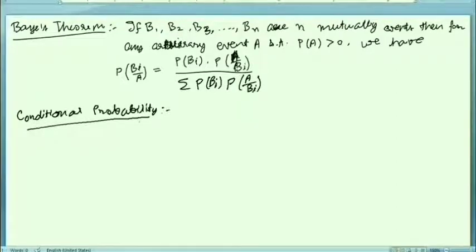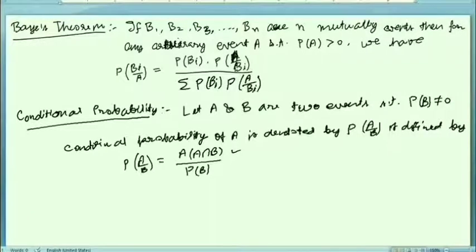If we have A and B, let A and B be two mutually exclusive events, then for any arbitrary event A such that probability of A must not be equal to 0, it will be greater than 0, because probability will not be negative at any time. So this is non-zero, meaning positive.